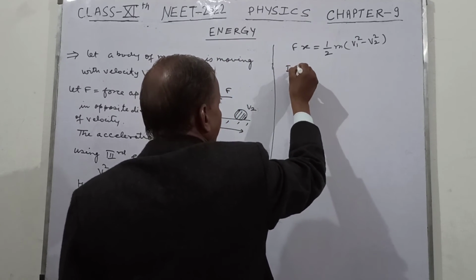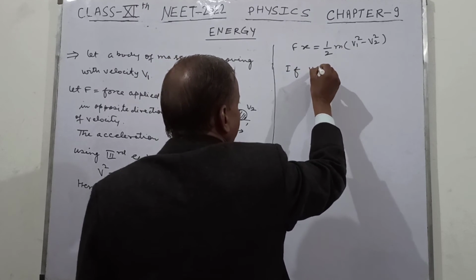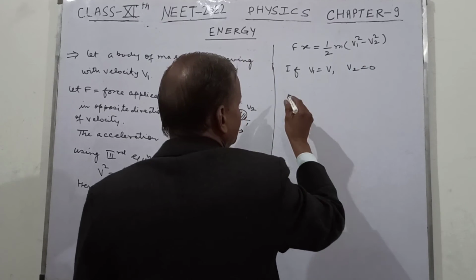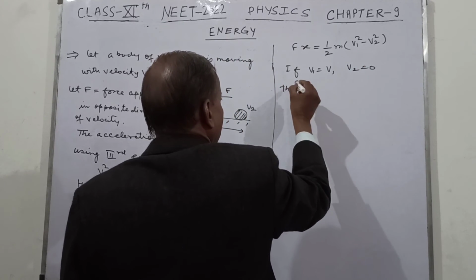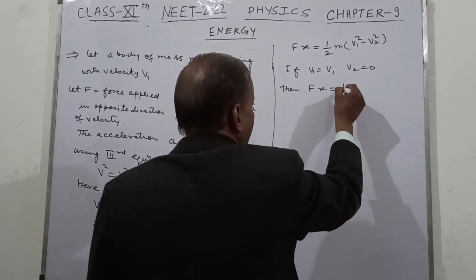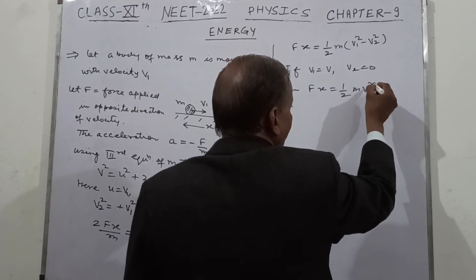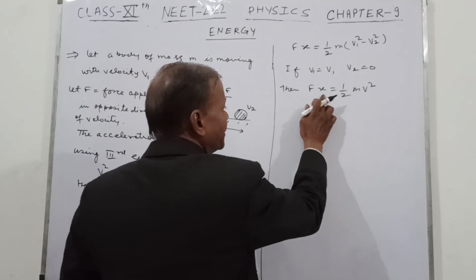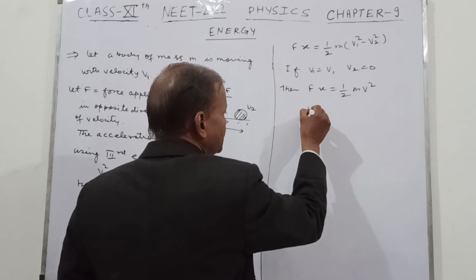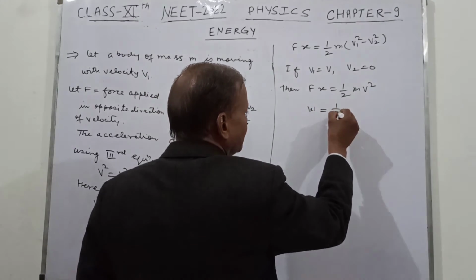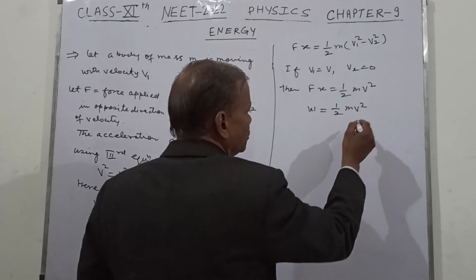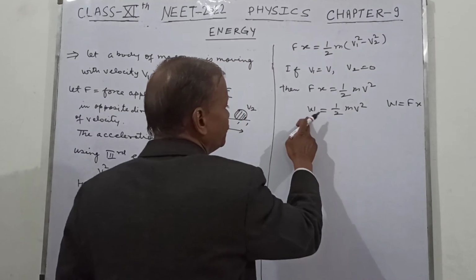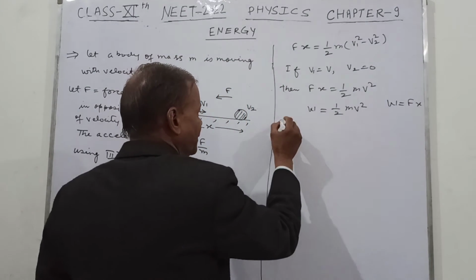And if v1 equal to v and v2 equal to 0, then Fx equal to half mv square. If we take this condition, then this Fx is equal to work done, half mv square, where W is equal to Fx. Then this work done is equal to the kinetic energy.